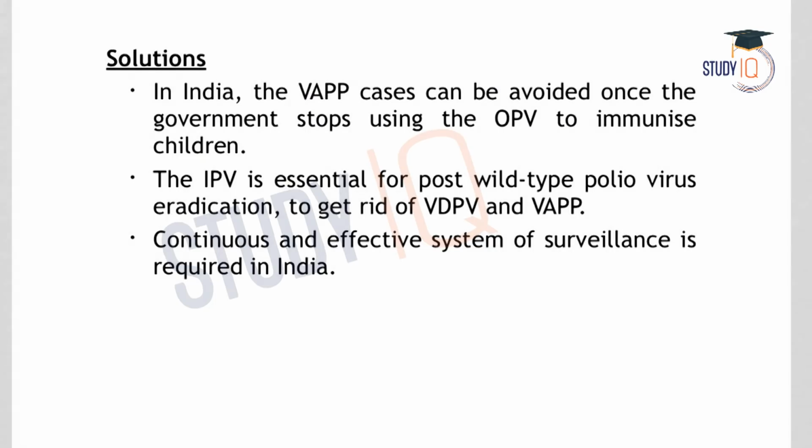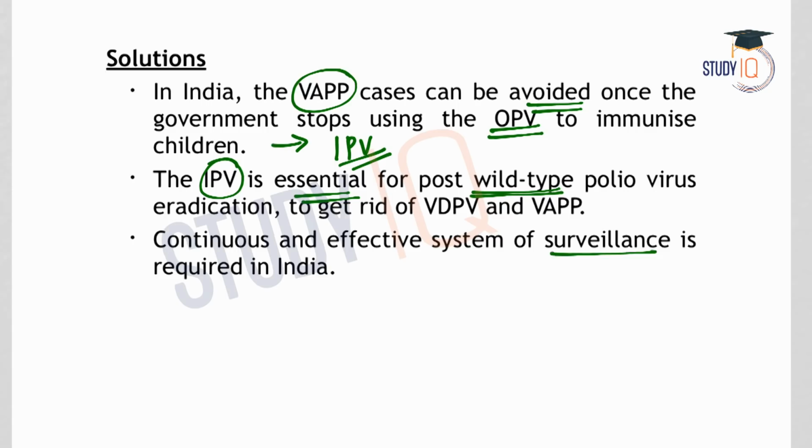Now what are the solutions? The VAPP cases can be avoided if the government stops the OPV to immunize children. That means India should shift from OPV to IPV. IPV is essential for post-wild type poliovirus eradication, and also a continuous and effective system of surveillance is required in India.